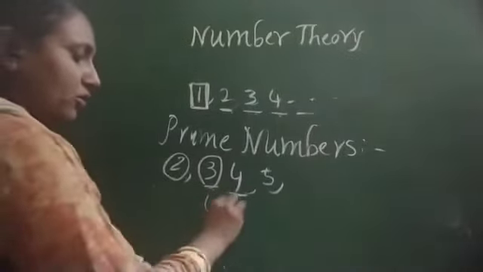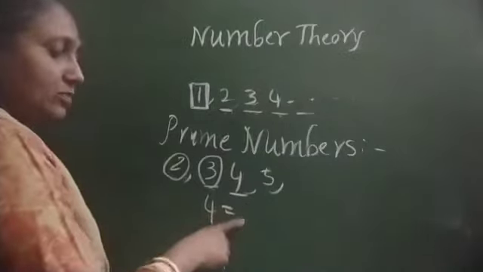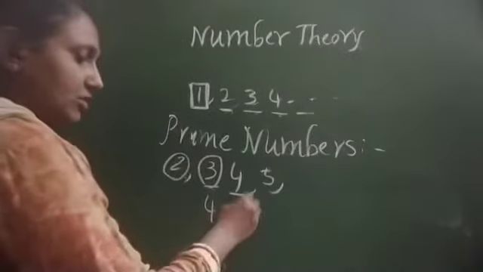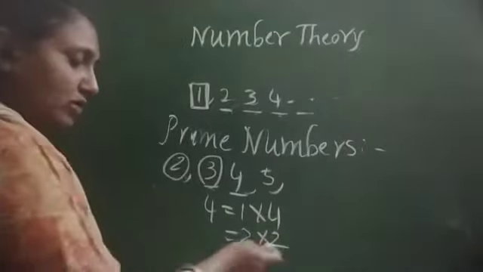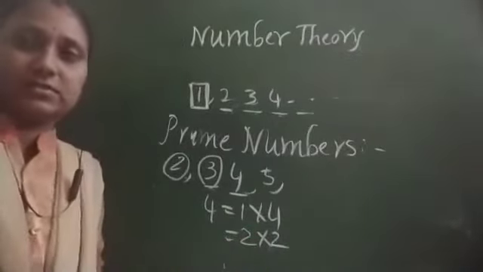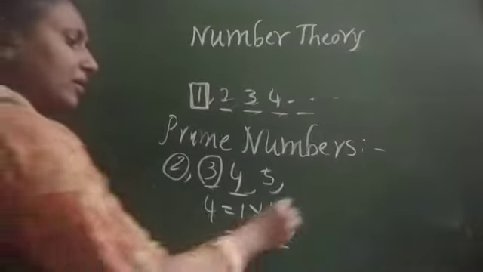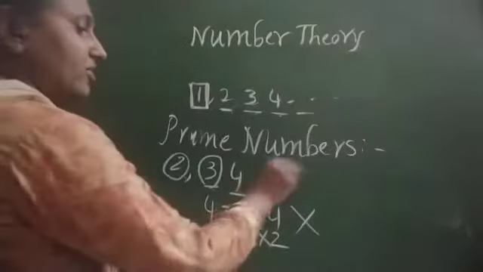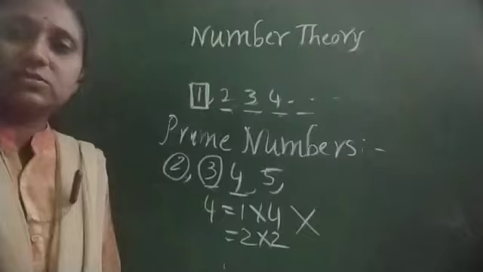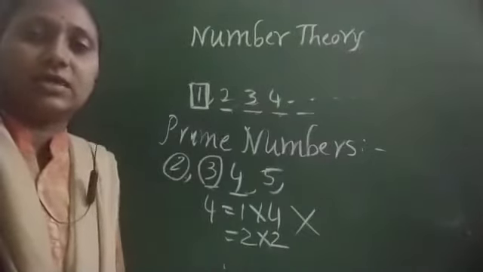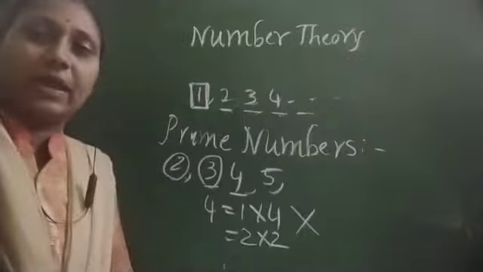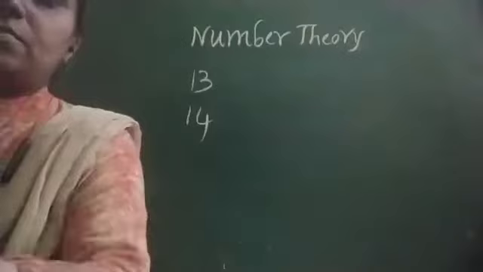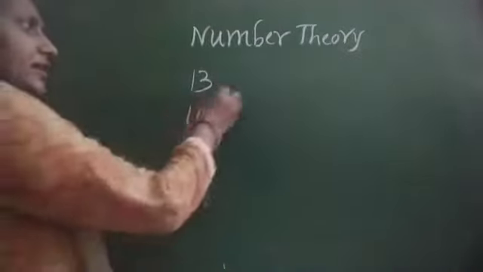But if you take 4, it is divisible by 1, and it is divisible by 2, 2 is a factor, 4 is a factor, so it has more than 2 factors. That is why it is not a prime number. If you take 5, 5 is also a prime number. Why? Because it is divisible by 1 and itself. This type of number we call prime numbers. A few more examples: if you take 13.